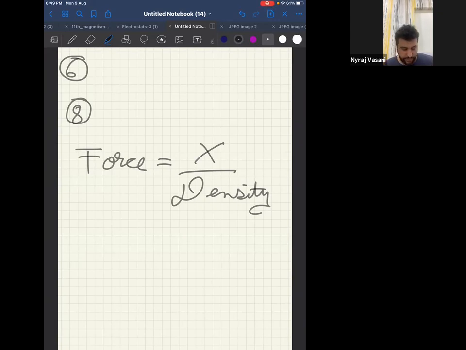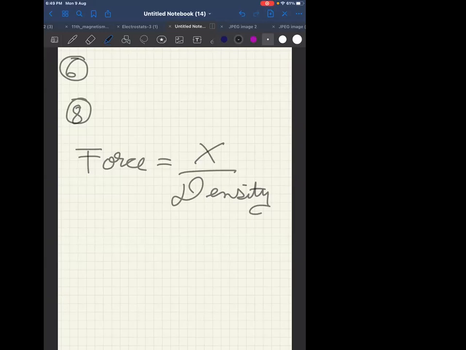Anyone getting the answer? Question number 16. Sir, it is not correct.